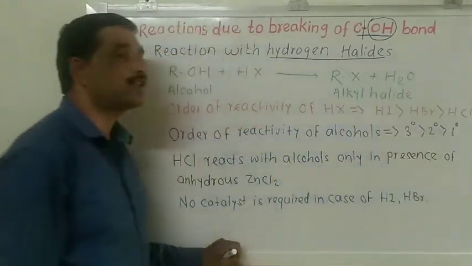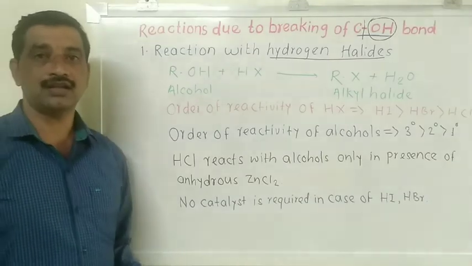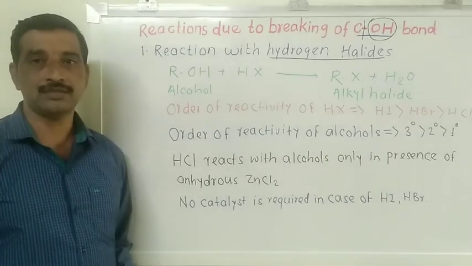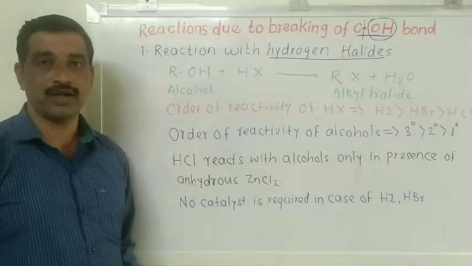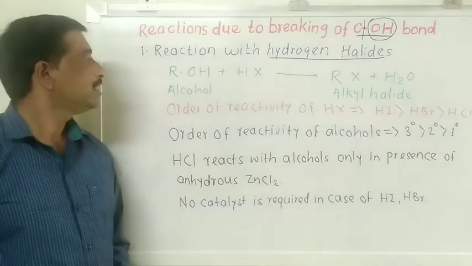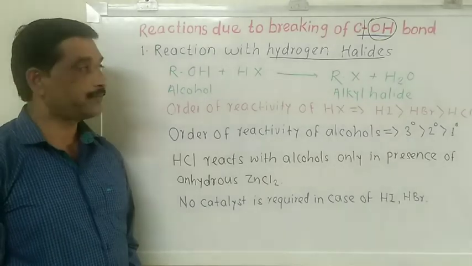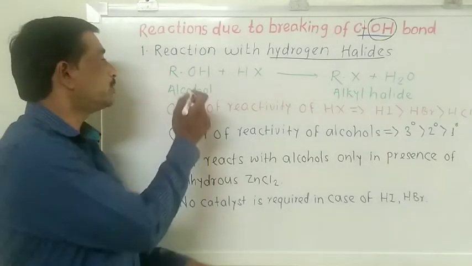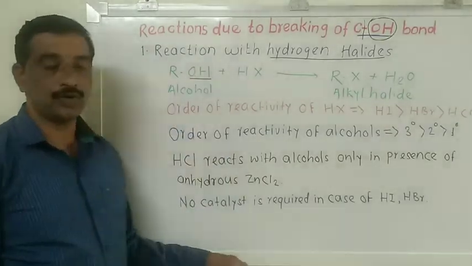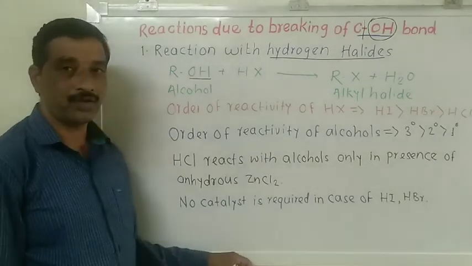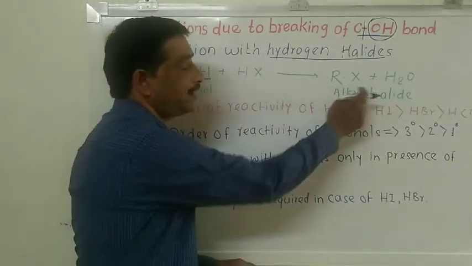So what are hydrogen halides? Hydrogen halides are nothing but HX, where X is a halogen atom like chlorine, bromine and iodine. What happens when alcohols are reacted or boiled with hydrogen halide? Then the OH group of alcohol is replaced by a halogen atom and we get alkyl halides.